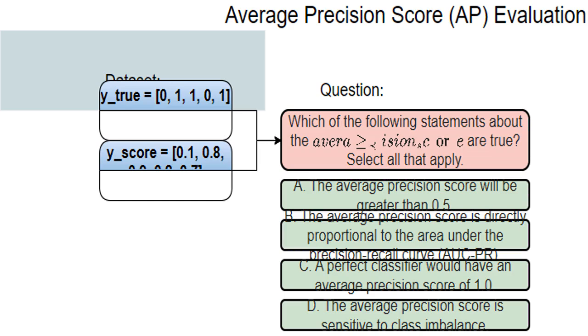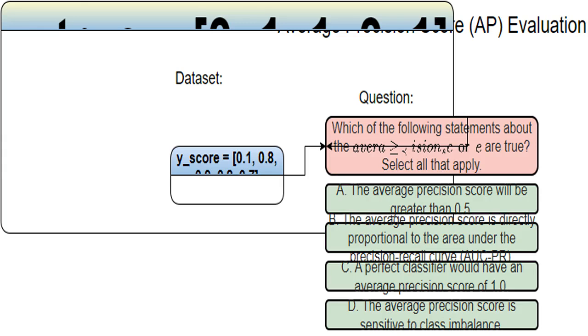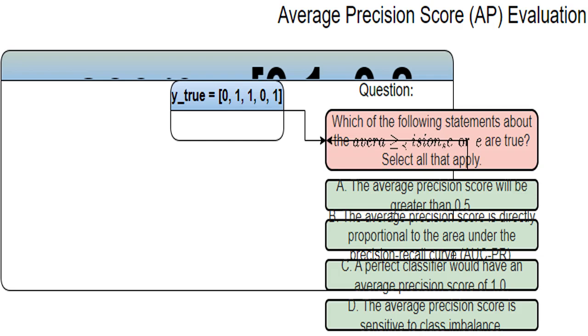I'm given two lists, y_true, which contains the actual class labels, 0 for negative, 1 for positive, and y_score, which contains the model's predicted probabilities for the positive class. Think of it as how confident the model is that each data point belongs to the positive class. Let's analyze this data. These are the correct answers. We'll use these to compare with what my model predicted. These are my model's predictions. For each data point, the number represents the model's confidence that the data point belongs to the positive class. A higher number means more confidence.